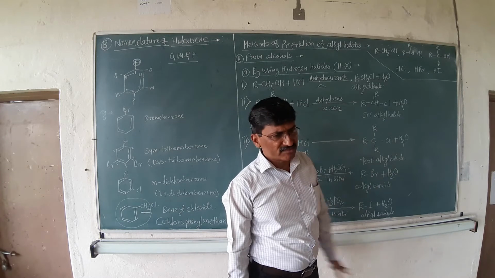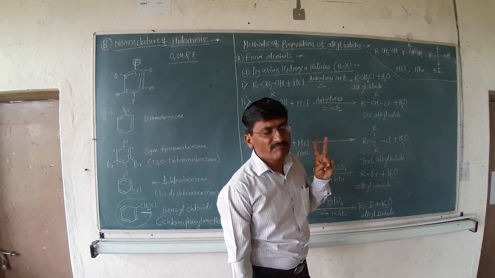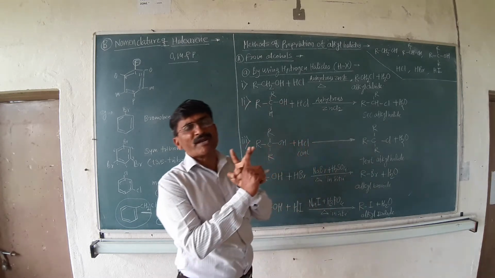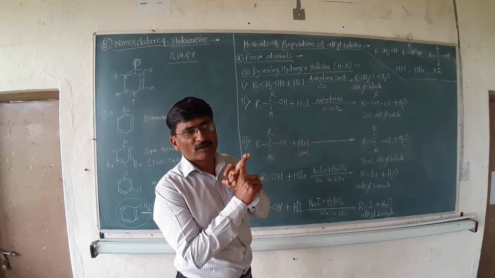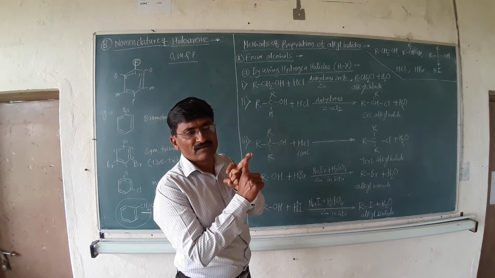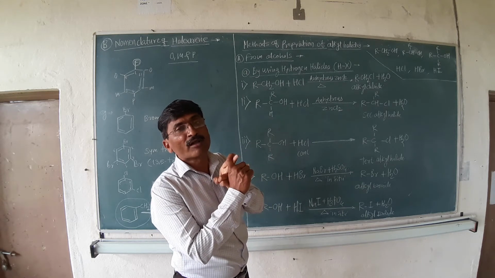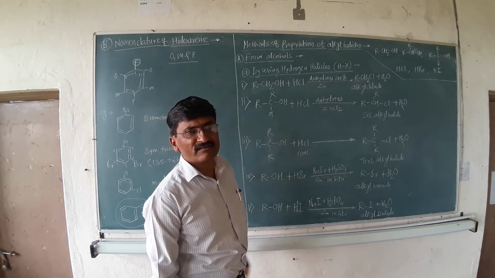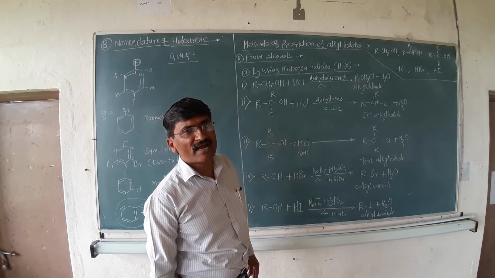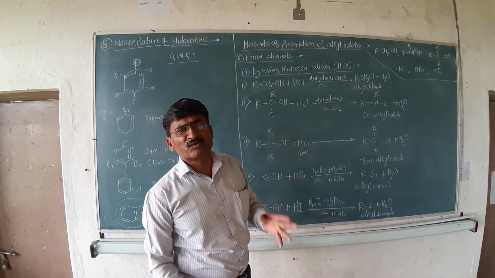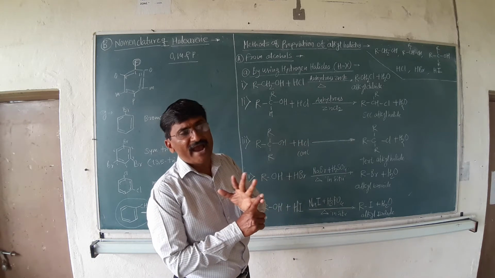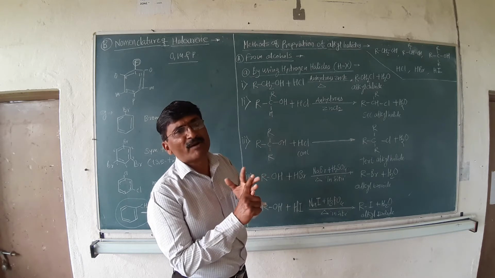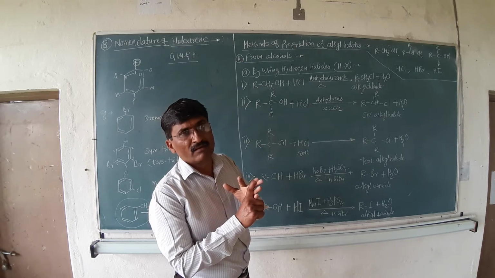The reactivity depends upon two things. First point, electronegativity difference. And second, the bond length present in it. If you take HI, the electronegativity difference is the least as compared to HBr and HCl.